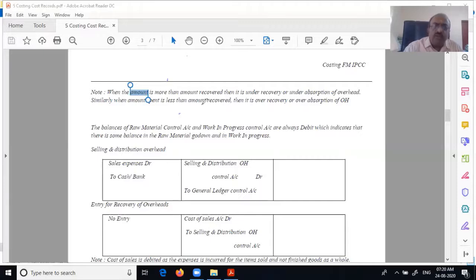Over recovery and under recovery, be careful. Always, if your debit side is more than the credit side, this is the amount spent and this is the amount recovered. If this is more, then there is under recovery. And if the recovery is more, this is over recovery. Which is good, which is bad, we have already discussed earlier.